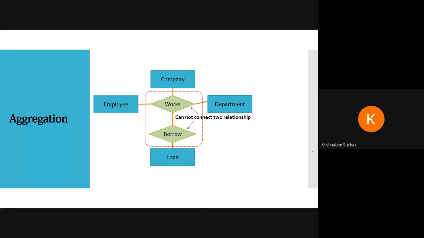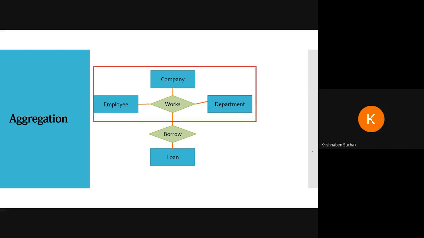Here, aggregation will not connect to a relationship directly. So how would we do that? We will combine all these entities, employee, company and department, into one single entity which is named customer. Here we have created a single entity called customer. So what is this process called?